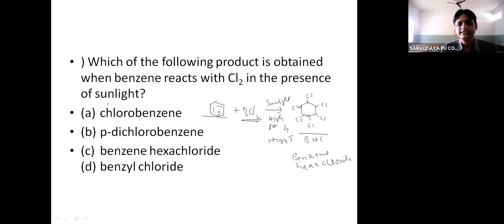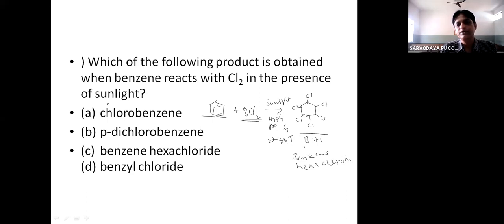It is called resonance energy. Okay. Unusual stability of benzene can be explained by using the concept of resonance energy. So in order to maintain that unusual stability, it prefers substitution reaction, not addition reaction. But under drastic conditions, it can undergo addition reaction.